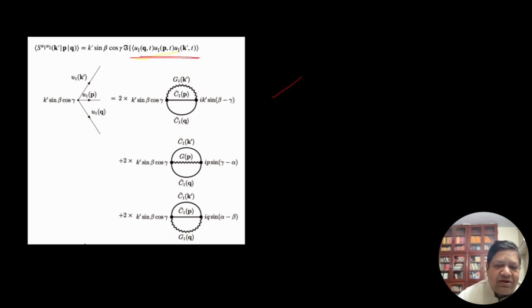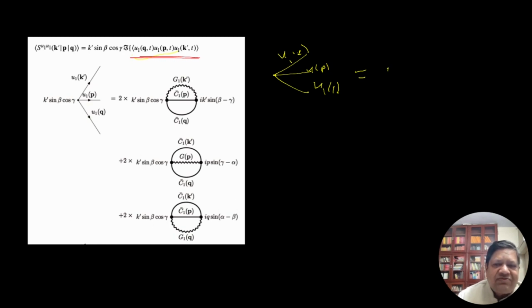Like before, what should I do? I have these 3 U's: U1 of K, U1 of P, U1 of Q. Like before, I am going to expand one of them using Green's function.